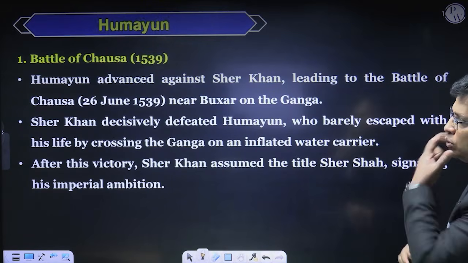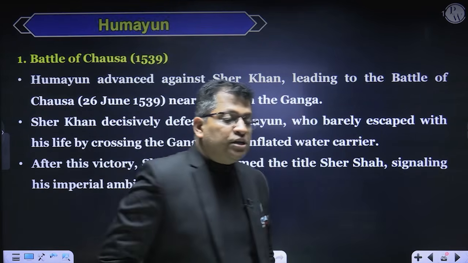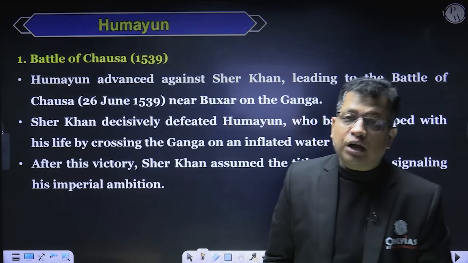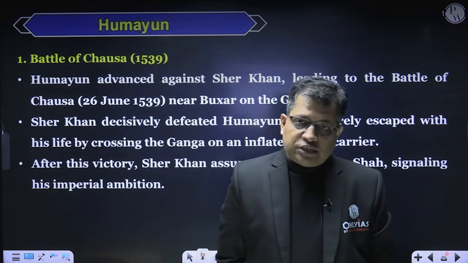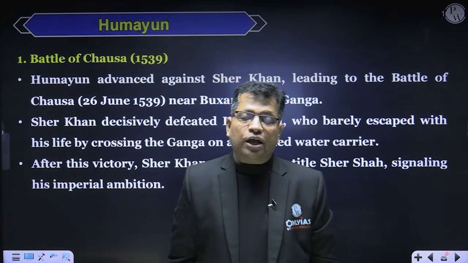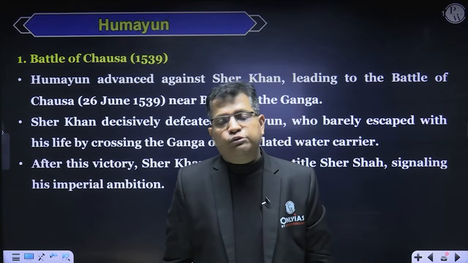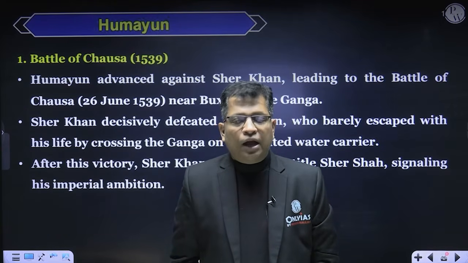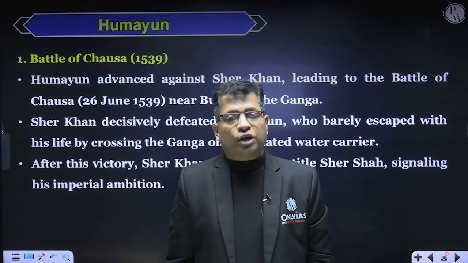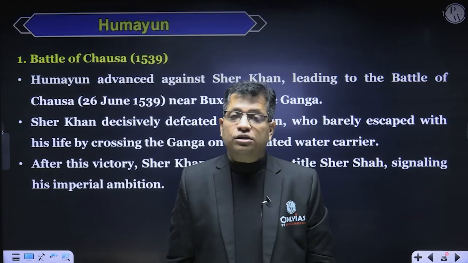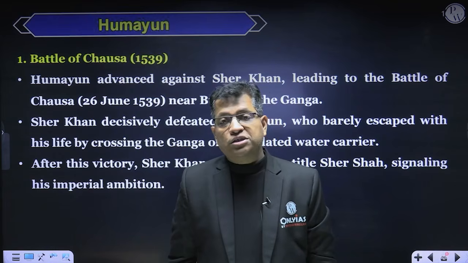Now coming to Humayun, right? Humayun came to the throne after the death of his father in 1530, but his authority was challenged by the Afghans of the eastern and western parts of India. In the east, he was challenged by a formidable power named Sher Shah. In the Battle of Chausa in 1539 he was defeated, and then further defeated in the Battle of Kannauj in 1540. After that he had to leave India for 15 years and spent his life in exile in northwest India and Iran, right?